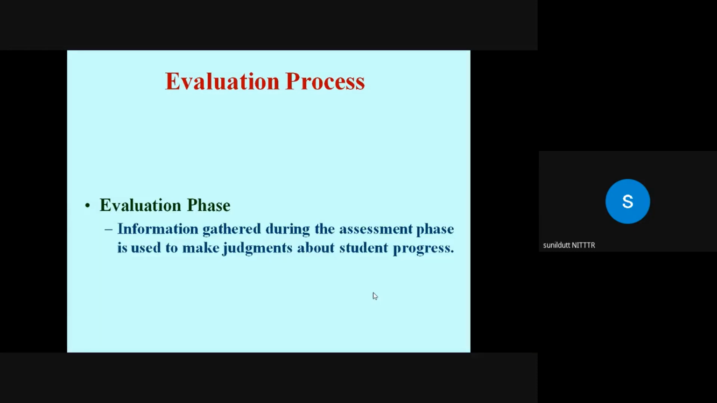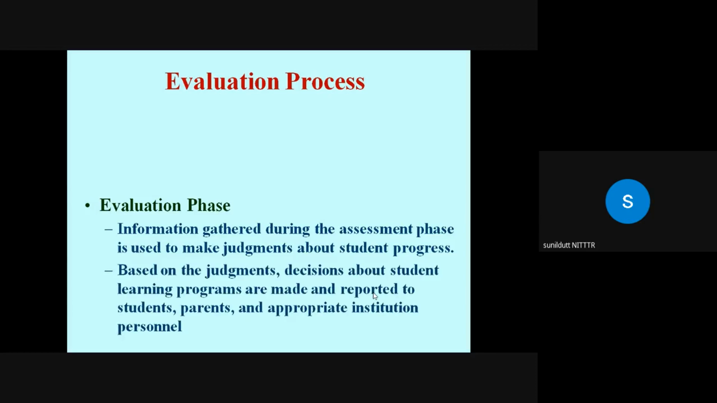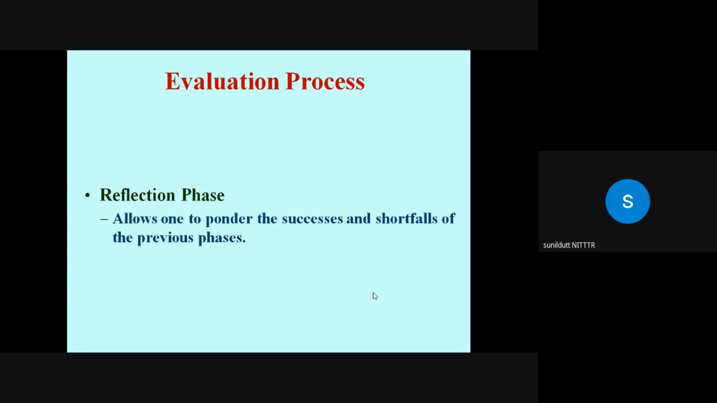And the fourth phase is the reflection phase, and this phase allows the teacher to think over the successes and shortfalls of the preparation phase, assessment phase, and the evaluation phase. Specifically, we want to evaluate the utility and appropriateness of the assessment strategy used and make decisions. So placement, formative, summative, and diagnostic evaluation processes each can involve these four phases.